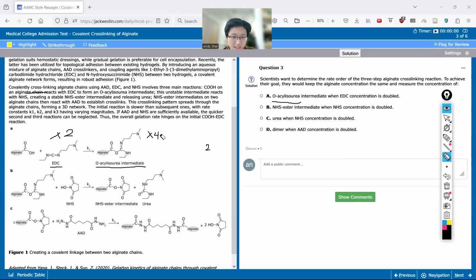If we see the rate go up by 8, then the rate order would be 3. The main thing is we always have to keep this steady, because we can't compare if we change both at the same time. If we keep one reactant the same, we can manipulate the other, see the effect, and use that to find what power we're raising it to, and that gives us the rate order.